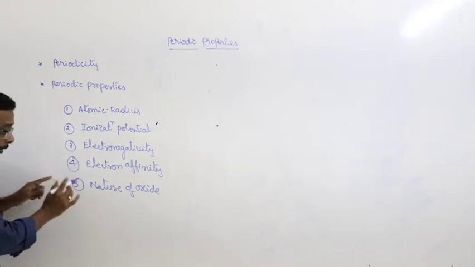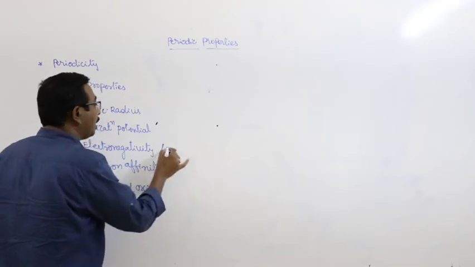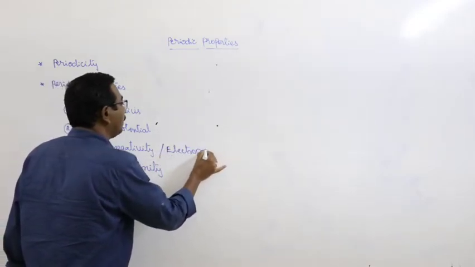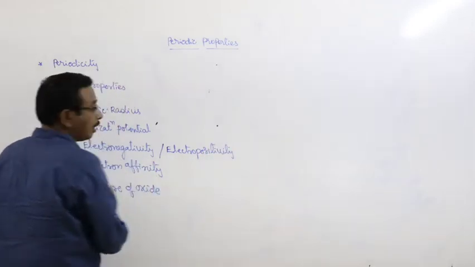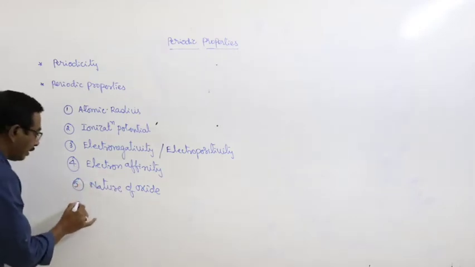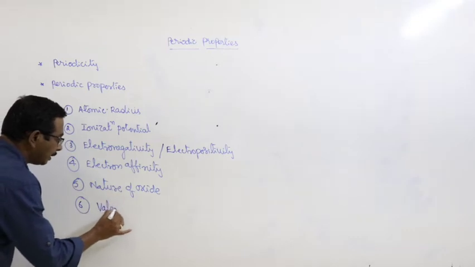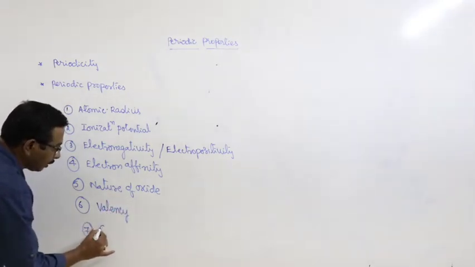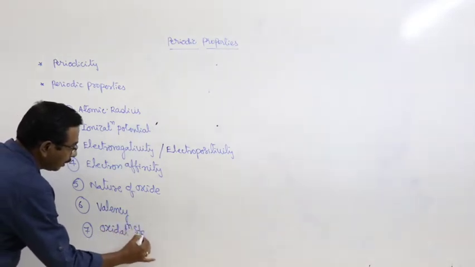And along with electronegativity, by the combination we can discuss electropositivity also. Why? These two are quite in contrast with each other. Here, nature of oxides and then valency, and the last one, oxidation states.